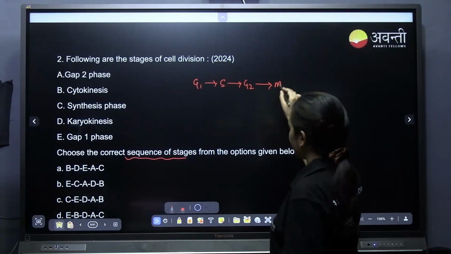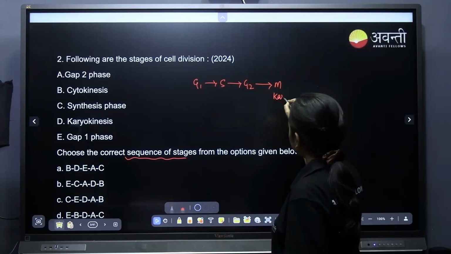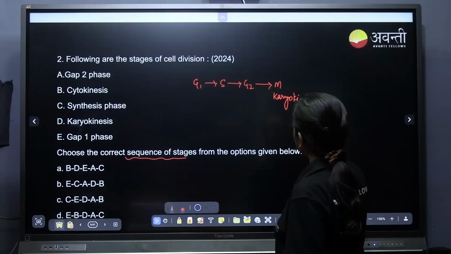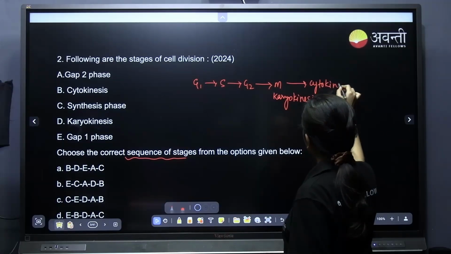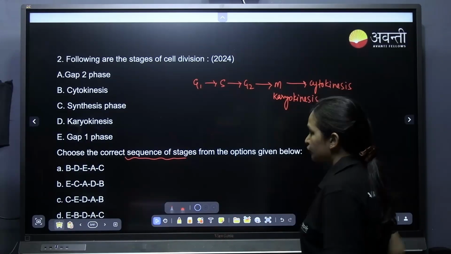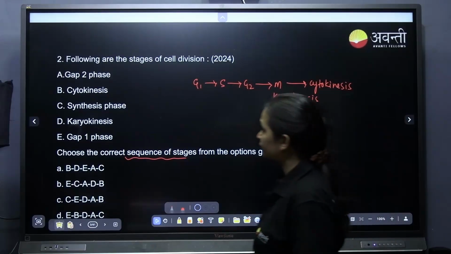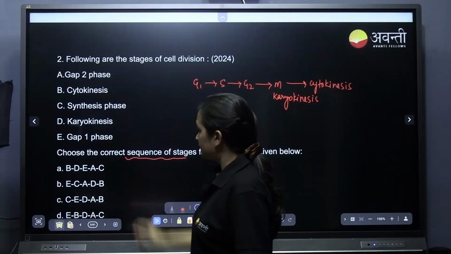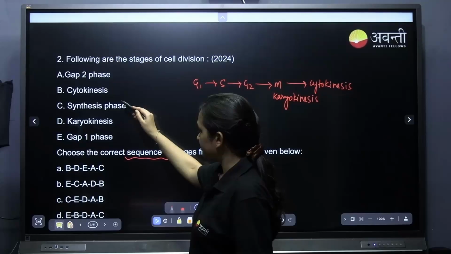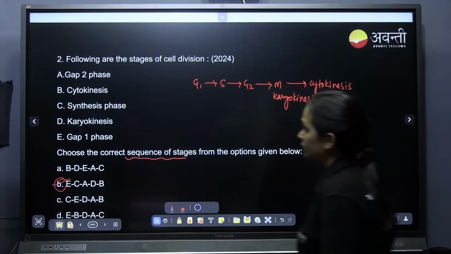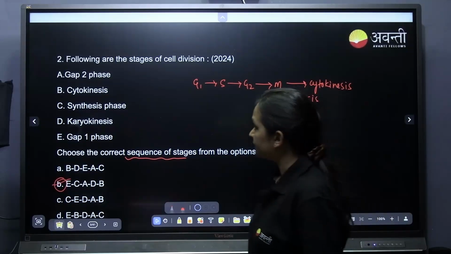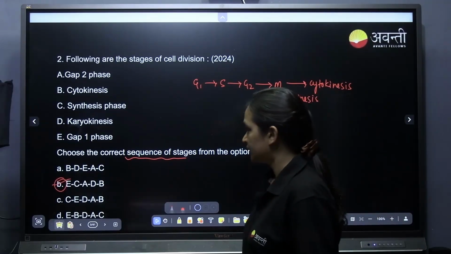After M phase, that is karyokinesis, M phase is karyokinesis, and after karyokinesis it is cytokinesis. So which is the right answer? Option D. ECADB, very good.